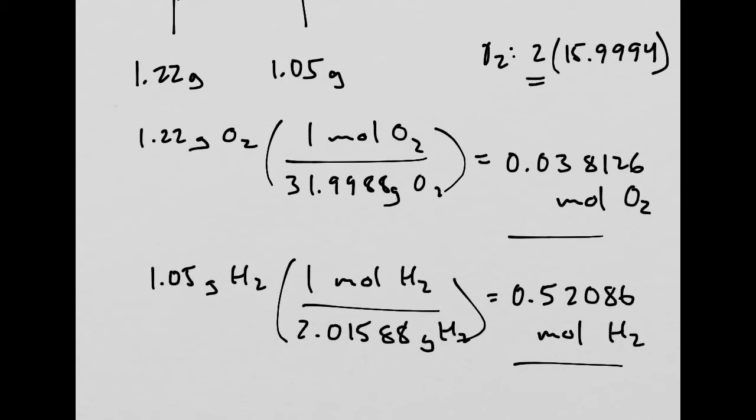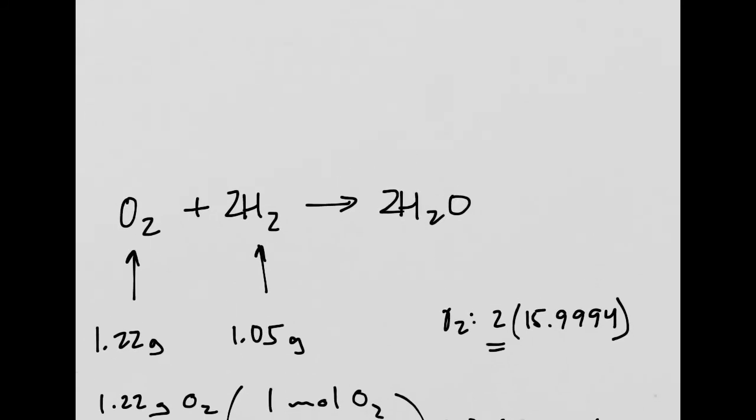Now what we need to do is figure out which one is the limiting reactant. And we need to go back here to our equation in order to solve this. So if we assume for a moment that we arbitrarily pick one, let's go with our oxygen. And we know that 1 mole of oxygen with an unlimited amount of hydrogen gas, and we do have to assume that for just this moment.